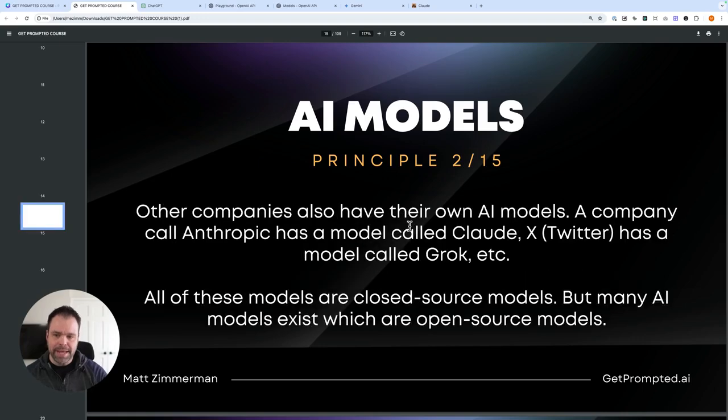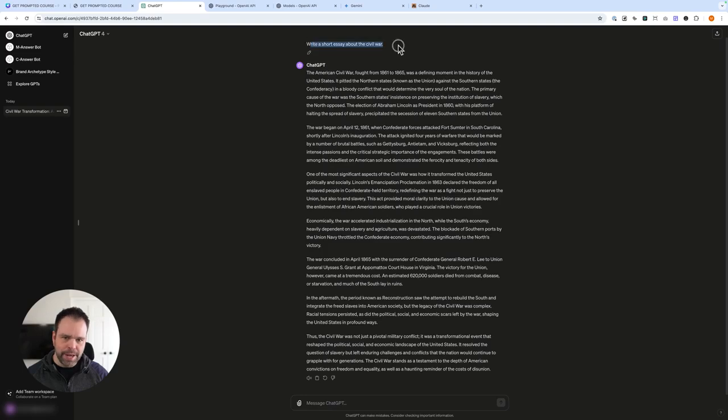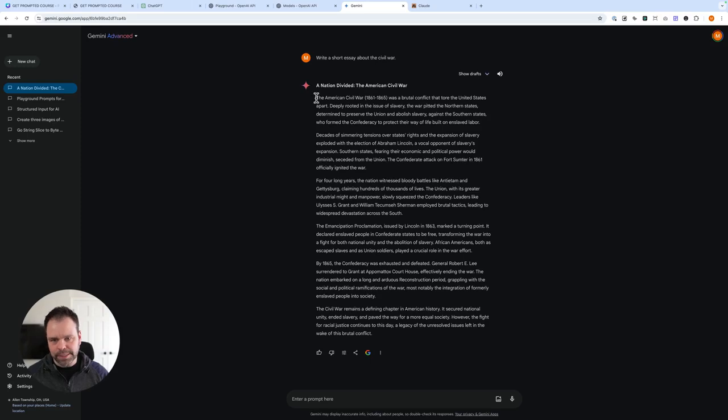Now, all of those were created by OpenAI. But OpenAI is not the only people that have created models. So this is a model called Gemini, and it's by Google. You have to pay monthly for the advanced one. I think this is version 1.5 or something like that. I actually had ChatGPT write a short essay about the Civil War using GPT-4. Here's the essay right here. And then I asked Gemini to do that. And so here's the essay right here.